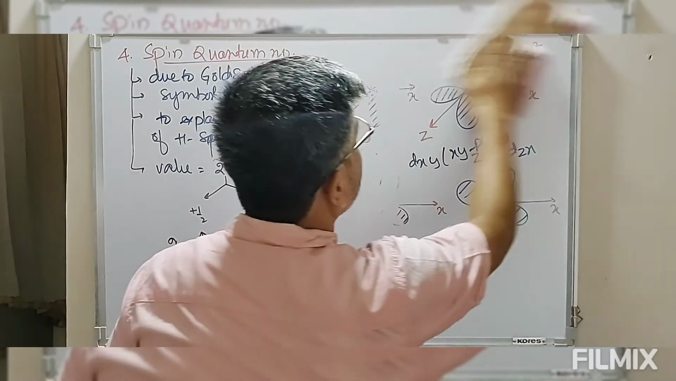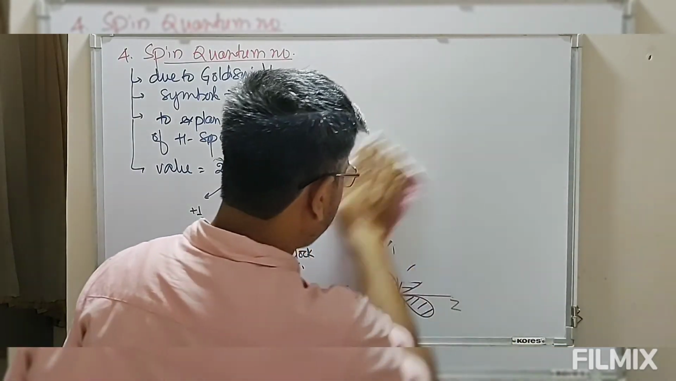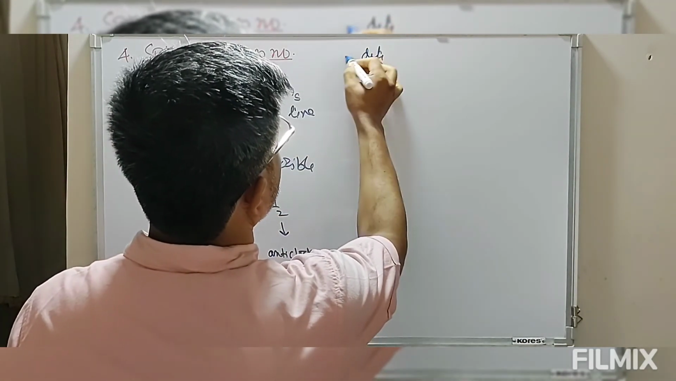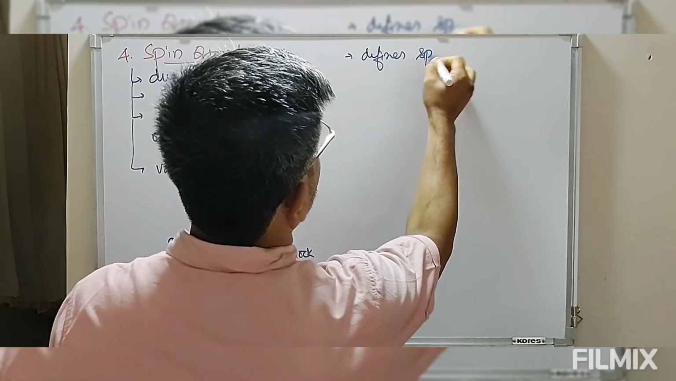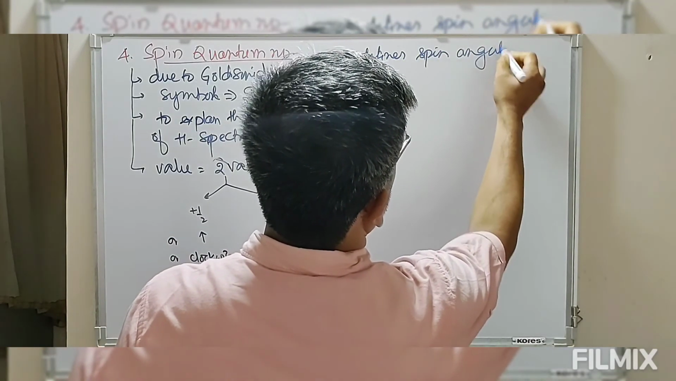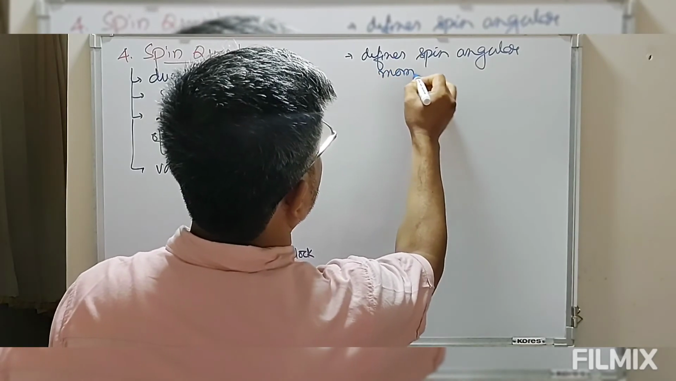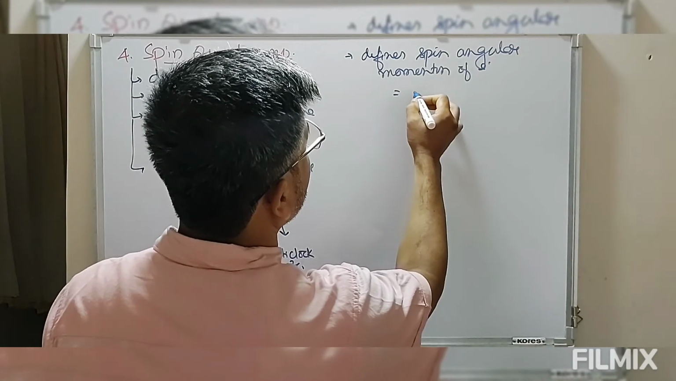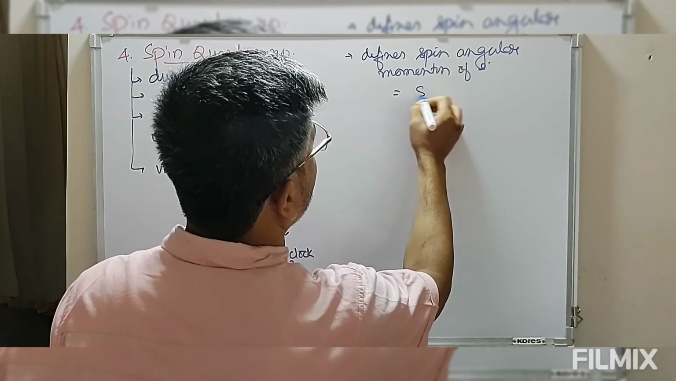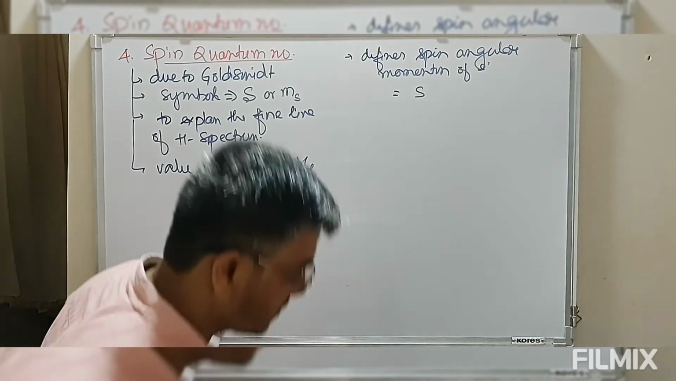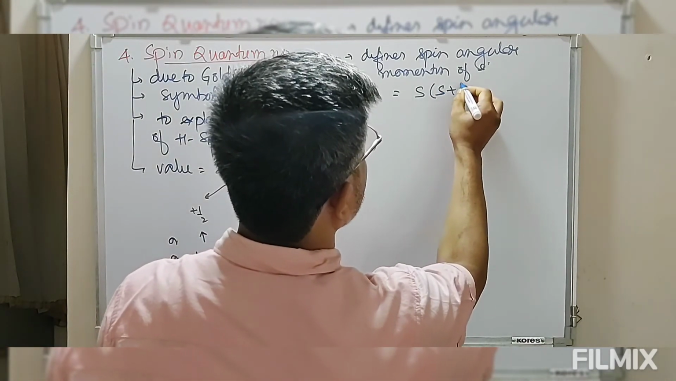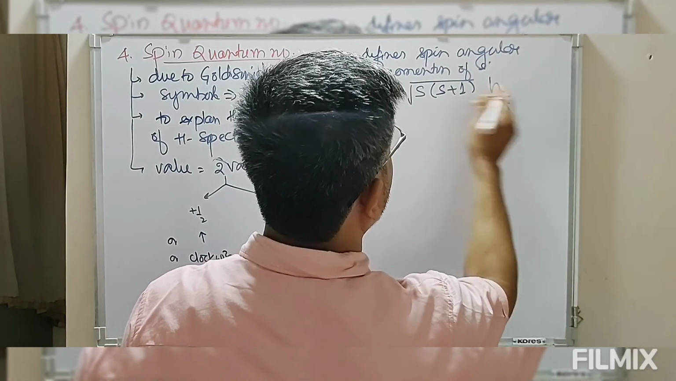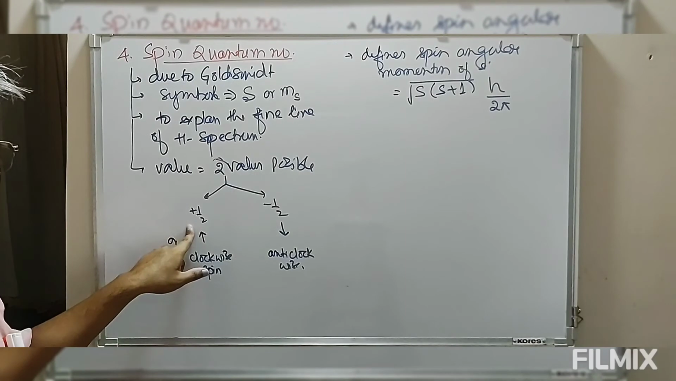This spin quantum number defines the spin angular momentum of the electron, which is equal to root of s into s plus 1, times h by 2 pi, where s is the spin quantum number.